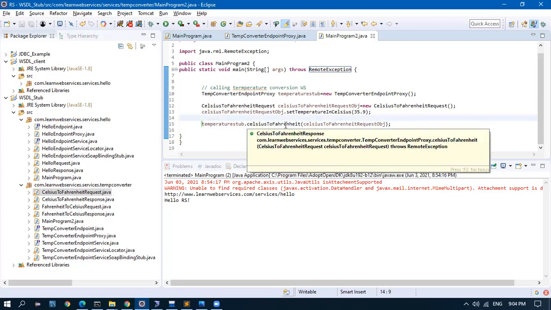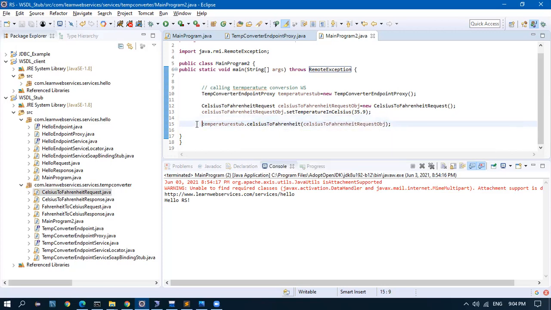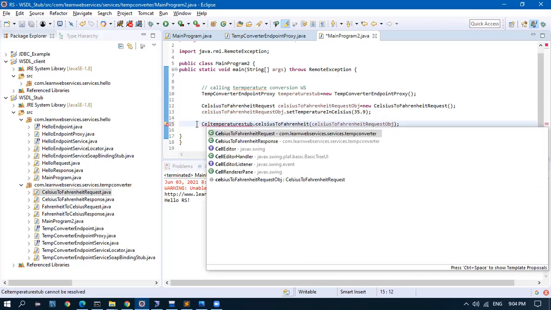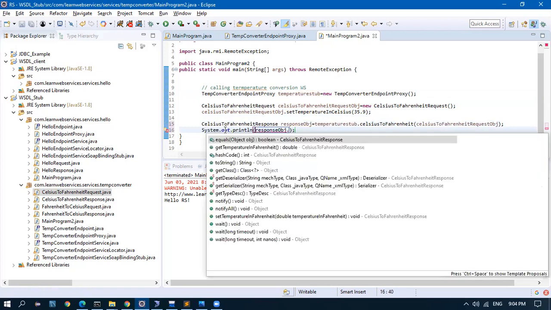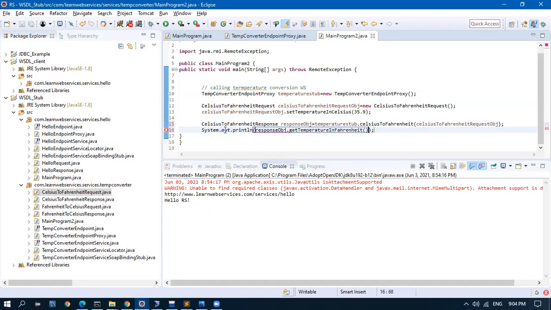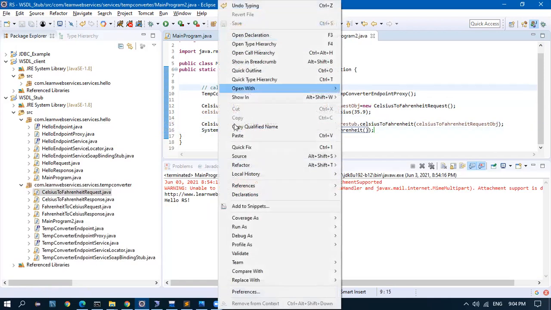And this is going to return a Fahrenheit response. So Celsius Fahrenheit response obj equal to this much. Temperature T is missing. Okay. Now we'll give a sysout, response object dot get temperature in Fahrenheit. I'll run this.